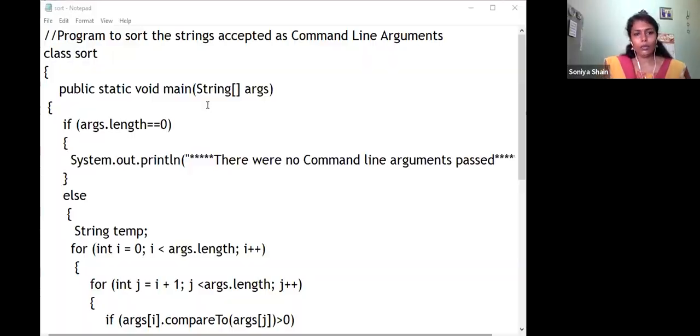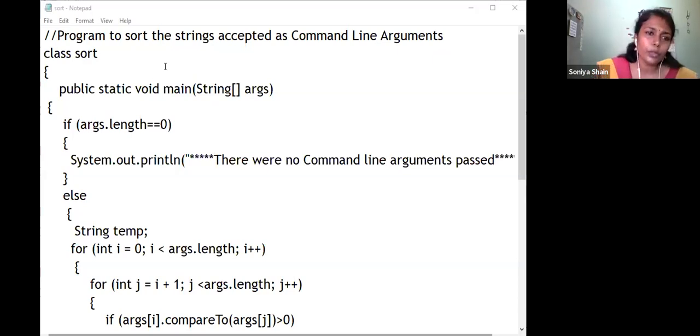Okay. So actually the Arrays class and other classes have built-in functions for sorting and all. Here I am not going for those built-in methods, just a normal sorting concept I have taken here.